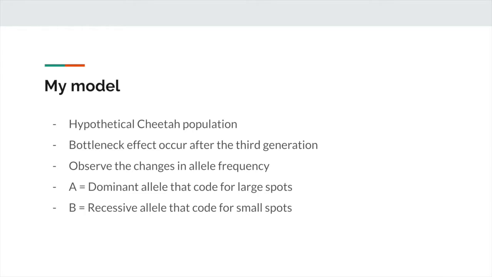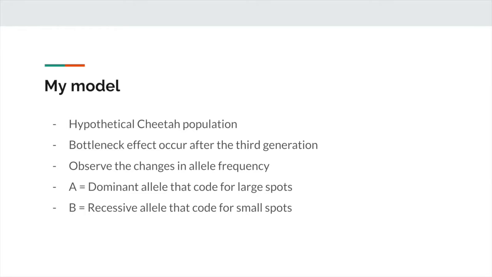I created a spreadsheet model that will help me to investigate further. The spreadsheet will create a first generation with random allele frequencies. Then the second generation will randomly inherit zygotes from the first generation. The third generation will inherit from the second generation, and so on. This will help to simulate the passing of allele combinations through generations. The population starts with 500 individuals, and the bottleneck effect occurs after the third generation. A random event will cause only 20% of the population to remain.